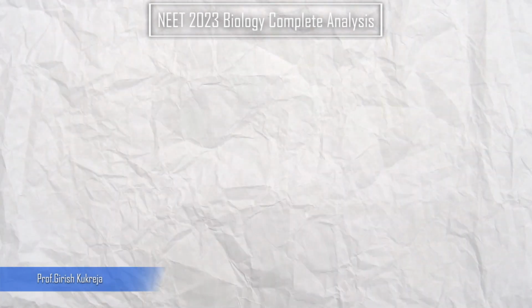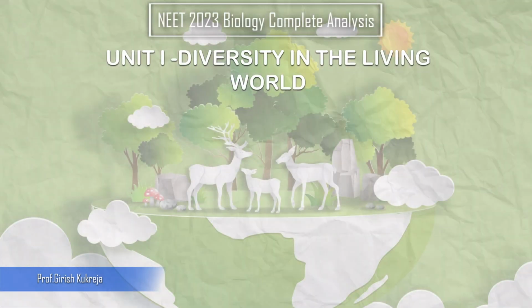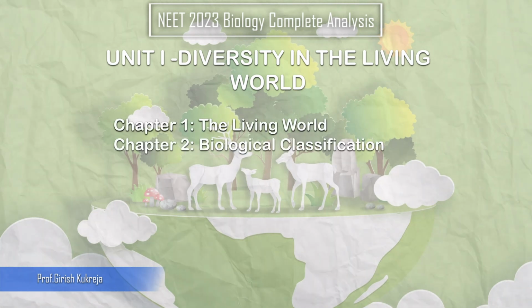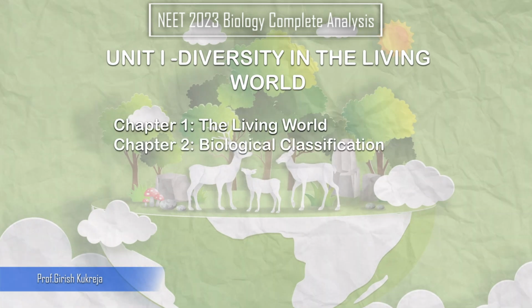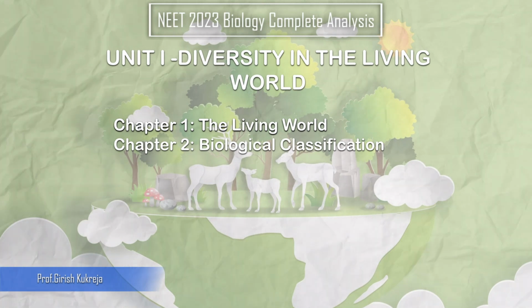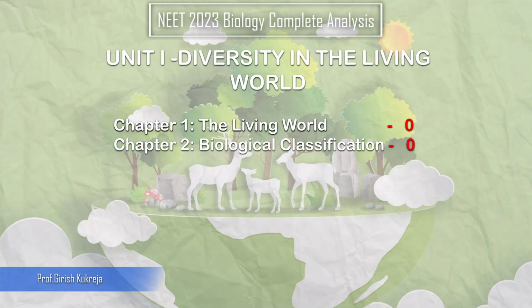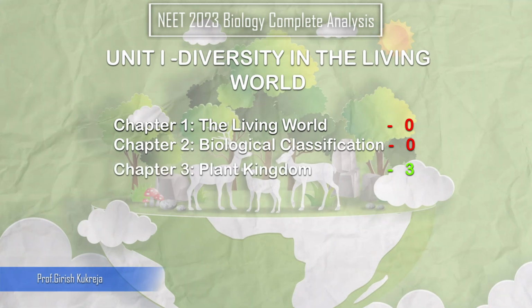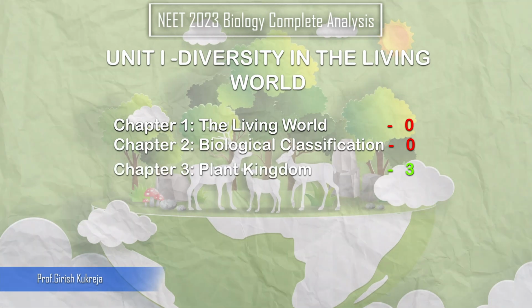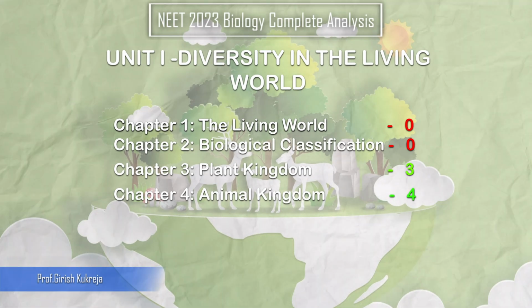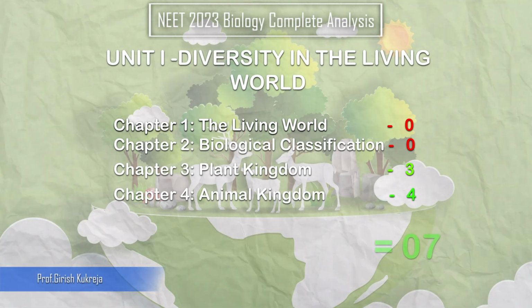We have the first unit, the diversity in the living world. The first chapter, the living world, and the second one, biological classification, somehow had no questions. So we have 0 for the living world and 0 for biological classification. The plant kingdom had 3 questions and the animal kingdom had 4 questions. So in all, unit first, diversity in living world, had 7 questions.